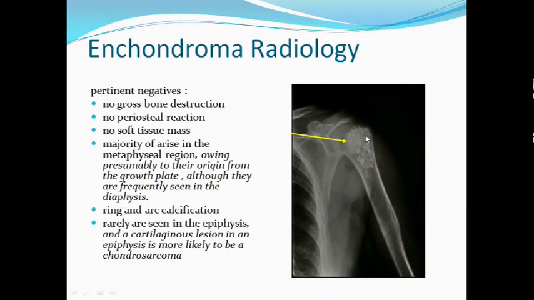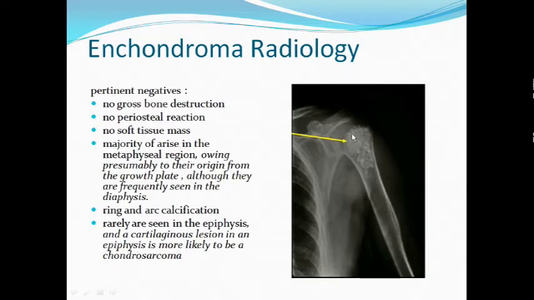Another X-ray of enchondroma of the proximal femur: see the metaphyseal location, central location, and you see rings and arcs of calcification, which is a chondroid form of calcification seen in the X-ray of chondroid tumors, also seen in chondrosarcoma. So there is no gross bone destruction, no periosteal reaction, no soft tissue mass. Why no soft tissue mass? Because it is an active form of tumor, not an aggressive form of tumor, so it respects the natural barriers like the cortex, and doesn't break through the cortex to spill over into the soft tissues.